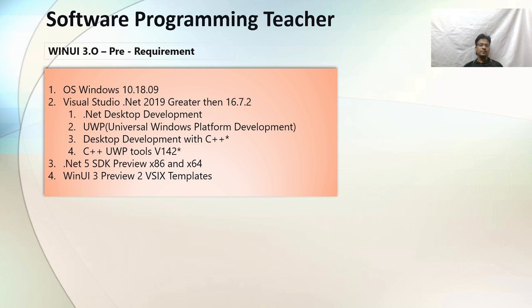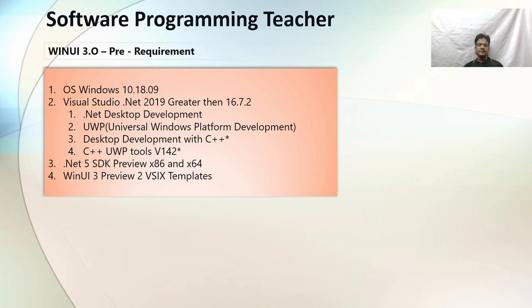And then the third point, we have to install the .NET 5 SDK, depending on whether your PC is x86 or x64. Now, WinUI 3: I'll share the link in the description tab. Please click it, download the WinUI 3.0 exe, and then install the exe on your PC.